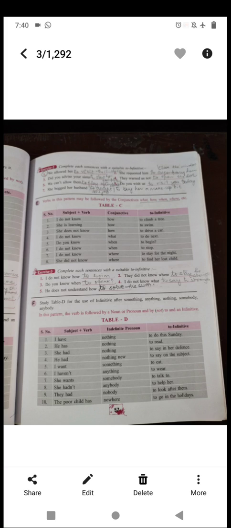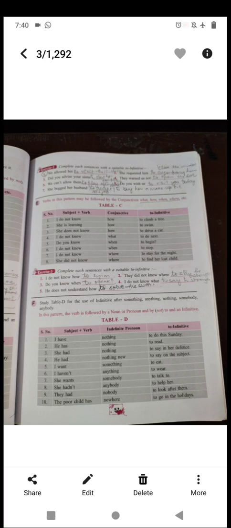Table is, the verb is followed by noun or pronoun. It is followed by noun or pronoun and by not to and an infinitive. Okay, but here you can see in the table that it is clearly given for the use of infinitive after something, anything, nothing, somebody, anybody. You underline these words. If these words are there, then you understand that in this table subject plus verb plus indefinite pronoun and to-infinitive will come.